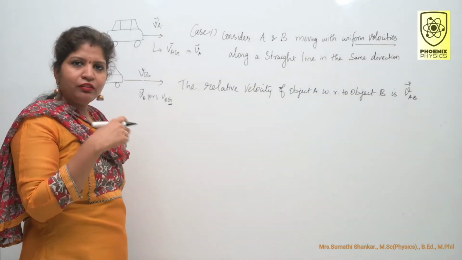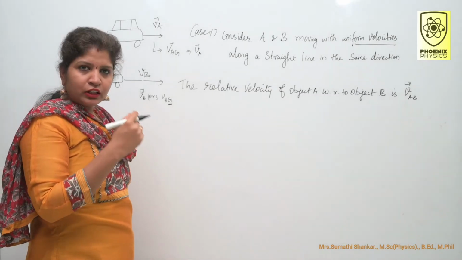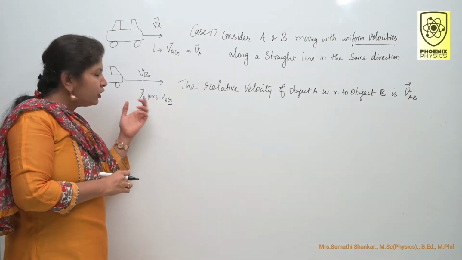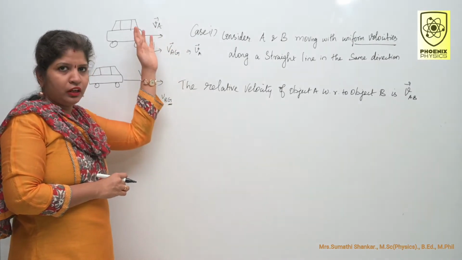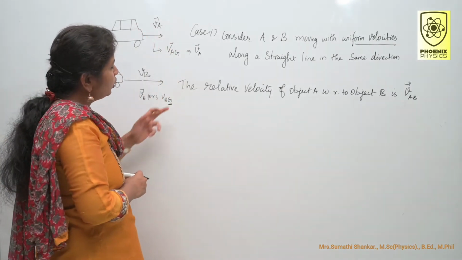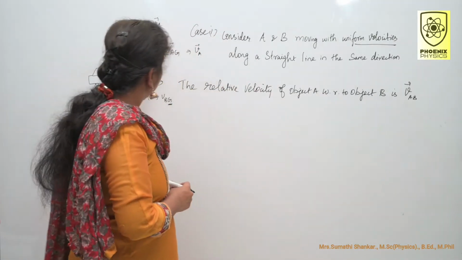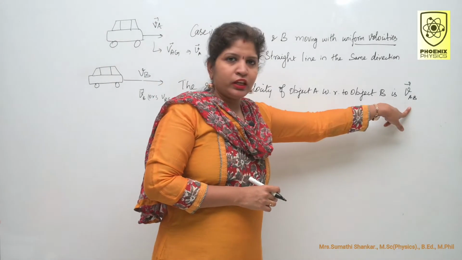By default we take all velocities with respect to ground. That is why instead of VBG I wrote VB, and instead of VAG I wrote VA. Up to this clear?